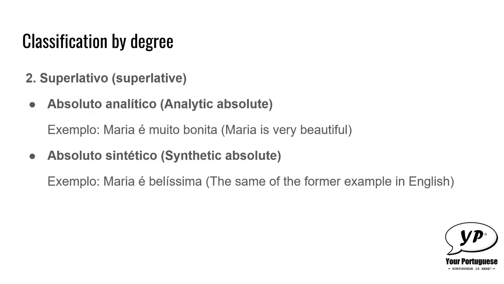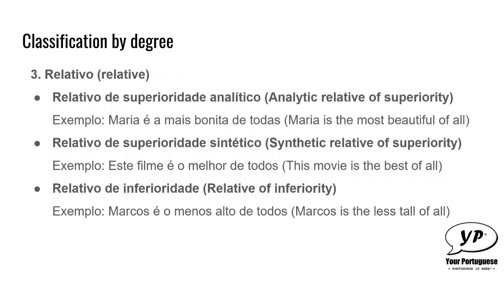You should learn first the analytic absolute way to say things, or maybe even only this way to say things. It's more similar to English, and it's still correct. Everyone is going to understand you. And to be honest, the second way, the synthetic absolute, is not so used in Portuguese, not even by native Portuguese speakers. We still have the relative degree that's divided into analytic relative of superiority, synthetic relative of superiority, and relative of inferiority.